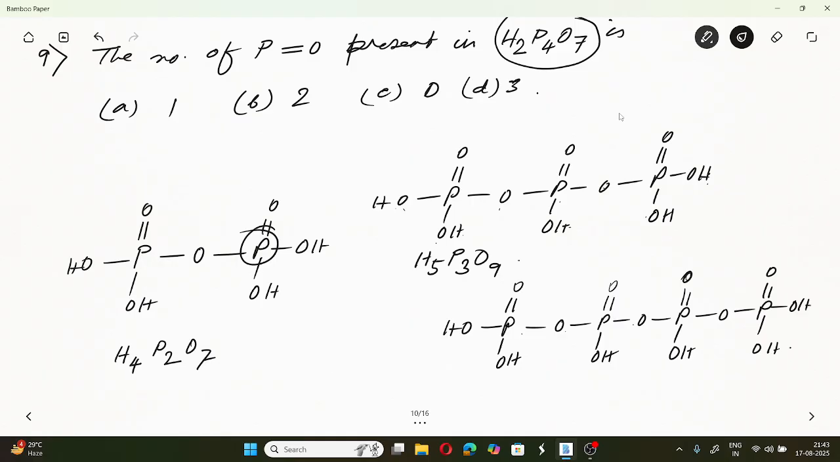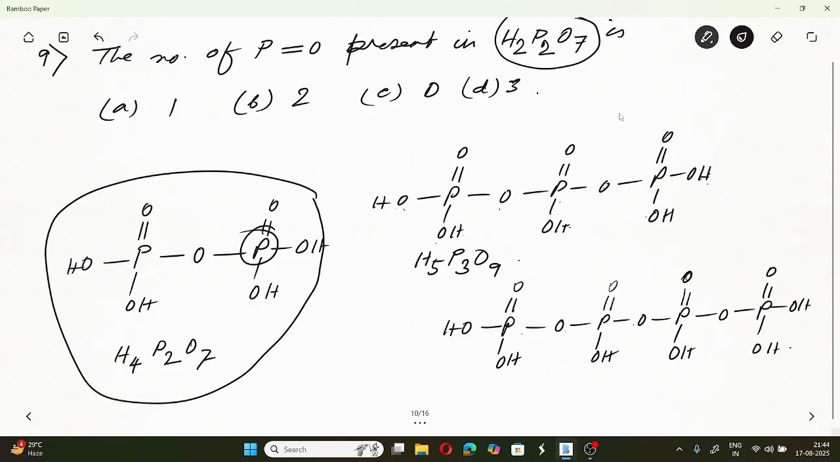Oh, the question is wrongly given here. So actually it is H2P2O7. Very sorry. The question is wrongly given here. The question is H2P2O7. Okay, that's why it's not coming. So if it is H2P2O7, then it's fine. Then there will be two P=O double bonds.